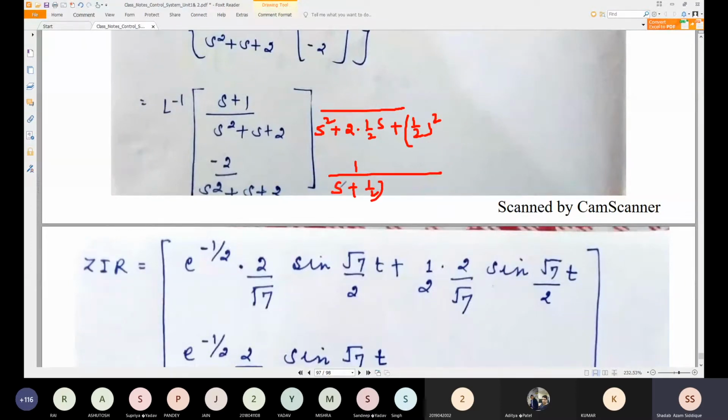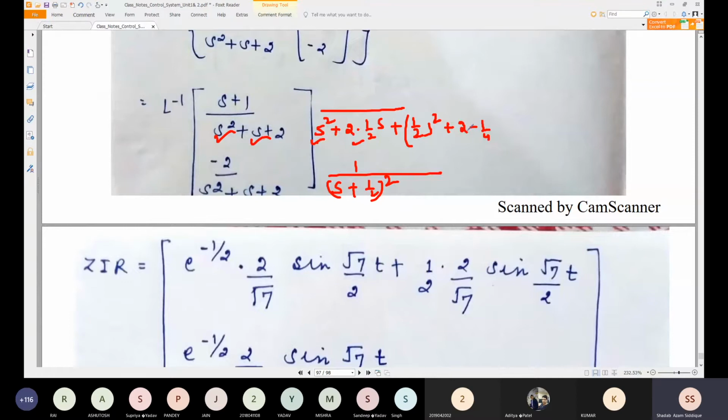We can write it here easily, but this is not complete in the denominator. Just check: s square is matched, and s is also matched here, 2 is cancelled and s is matched. But here we have 2, and here we are getting 1 by 4. So for 1 by 4, we just take plus 2 and minus 1 by 4.